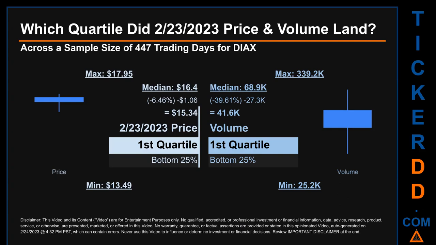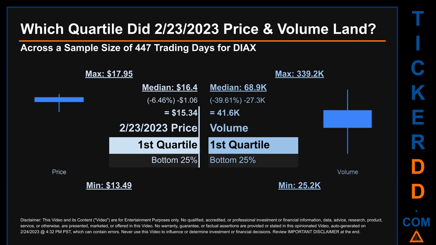Which quartile did February 23, 2023 price and volume land? Across a sample size of 447 trading days, the maximum end of day price for DIAX was $17.95 while the minimum was $13.49. Within that price range, February 23, 2023 price of $15.34 landed within the first quartile, meaning it was within the bottom 25% of all sampled end of day prices.